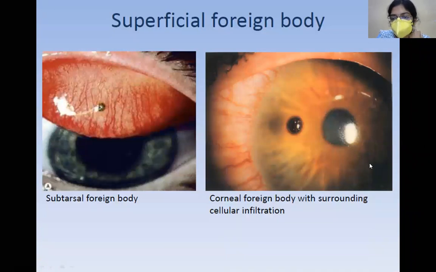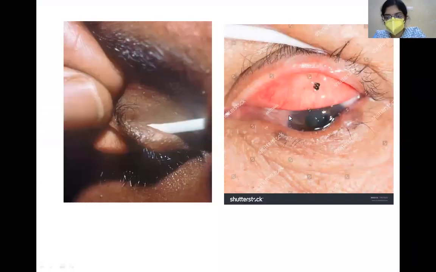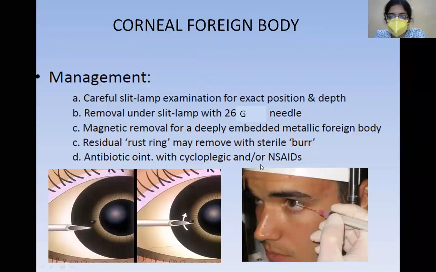Suppose you remove this foreign body, you can still see a ring of pigmentation here, which is a rust ring. So even that rust ring needs to be removed. Now, after removing the foreign body, you will instill antibiotic ointment along with cycloplegics to relieve the spasm and provide better comfort. So this is how you manage a foreign body.